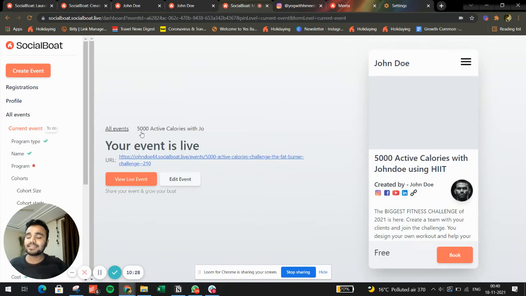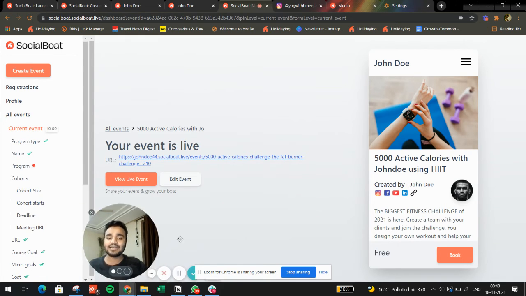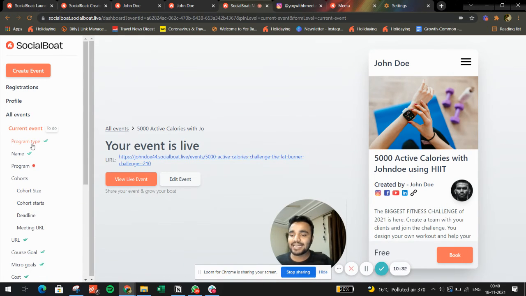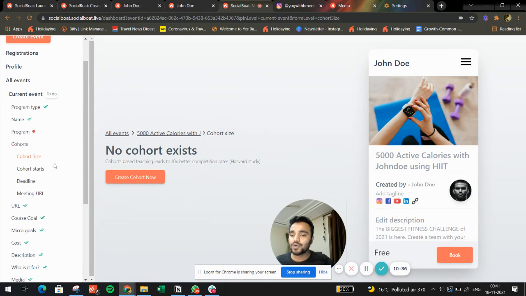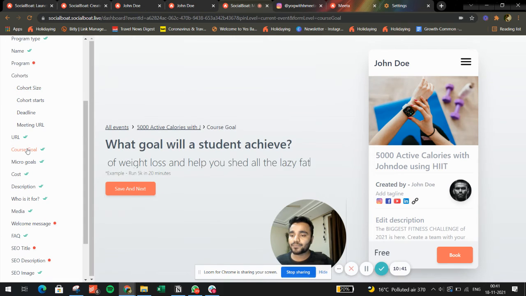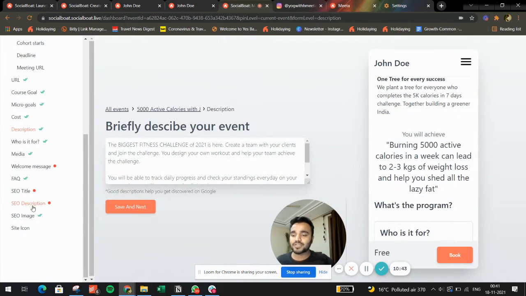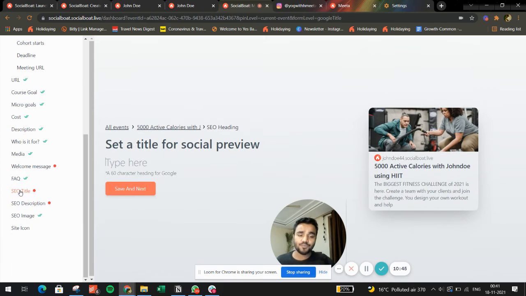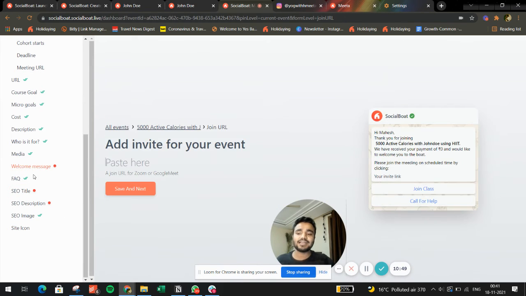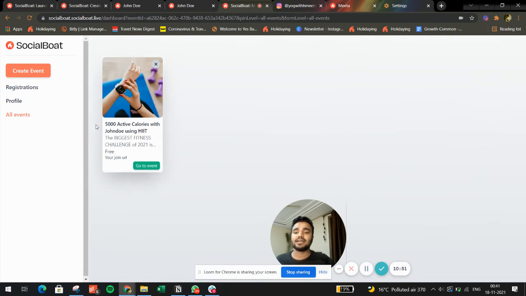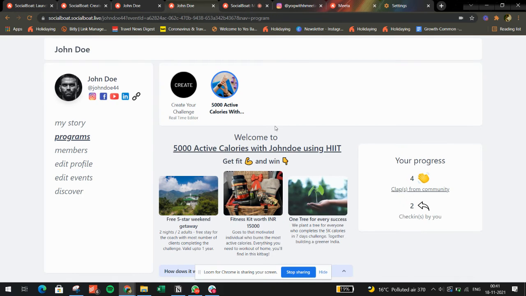Now a creator can, this is the dashboard where they can do detailed edits. They can do everything from making this a challenge or a live course, to adding cohorts in this community, to creating a course goal, to description, to SEO previews and SEO description, site icons, all of that. They can customize it to the end. They can also create new events or edit their profile by the same link. But any creator will just go back, as I said.